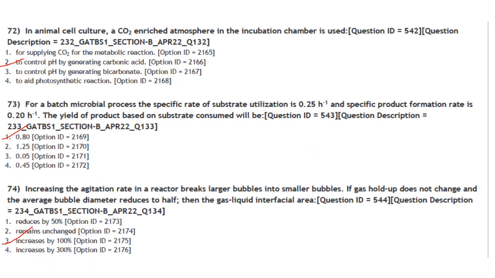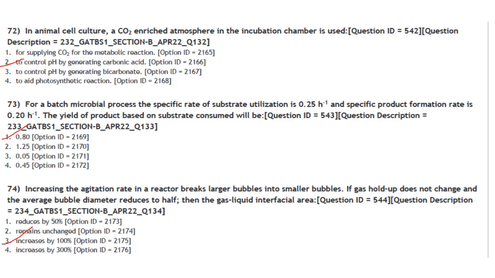Then next one. In animal cell culture, a carbon dioxide enriched atmosphere in the incubation chamber is used. Now, why do you use carbon dioxide in the incubation chamber for animal cell culture work? That is to control the pH by generating carbonic acid. Answer is option 2. For a batch microbial process, the specific rate of substrate utilization is 0.25 per hour and the specific product formation rate is 0.20 per hour. The yield product based on the substrate consumed will be 0.2 divided by 0.25, that is 0.8. Answer is option 1.